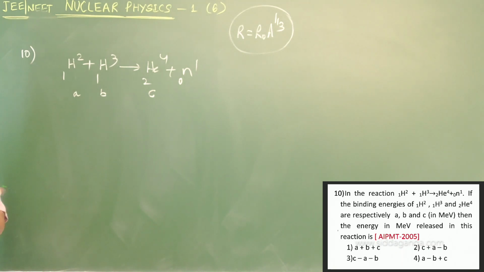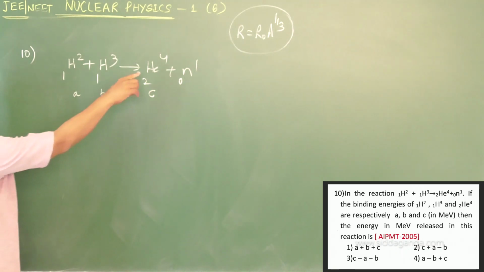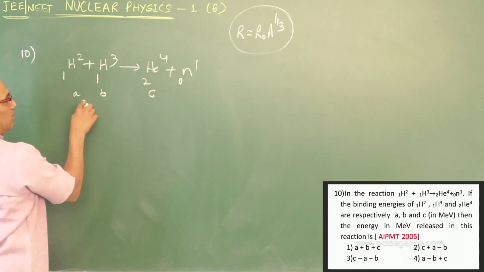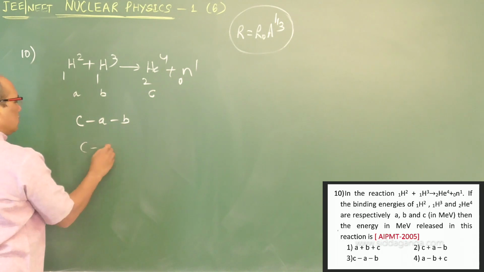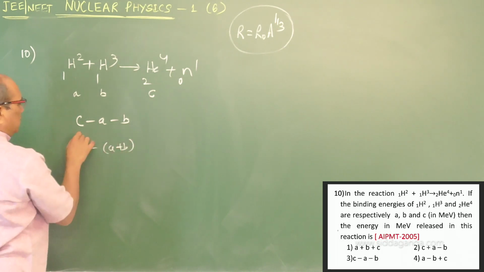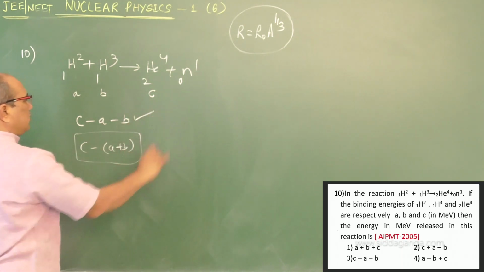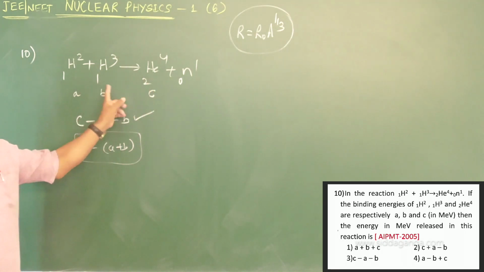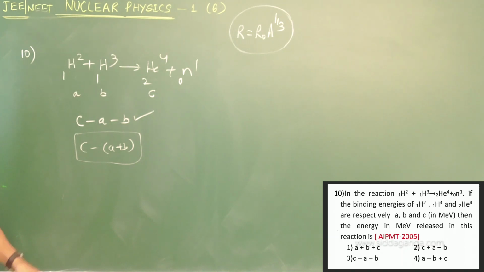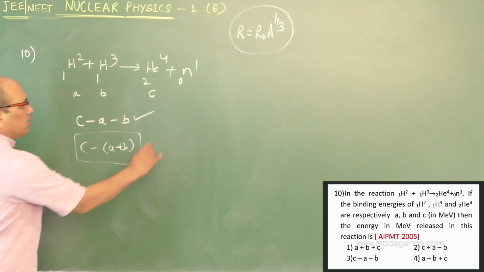So now you search for the answer. C is higher, the binding energy is higher, minus these two: C minus A minus B, or C minus of A plus B must be the answer. But here they gave this answer, why did I take C? You know that the binding energy of this is higher than these two. Therefore, C minus A minus B is the right option, number 3.